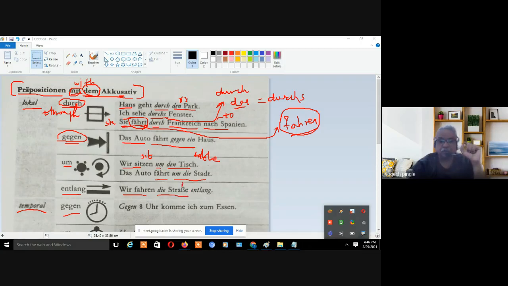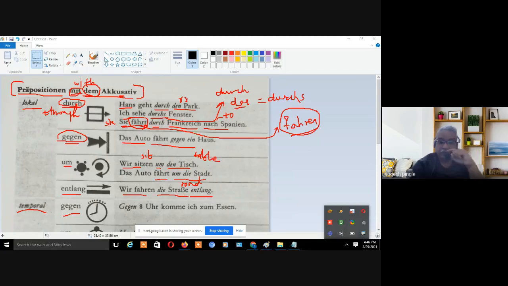Straße means road. Entlang. We are traveling along the road, or on the road, right? Or along, whatever. Along, on, right? The road.